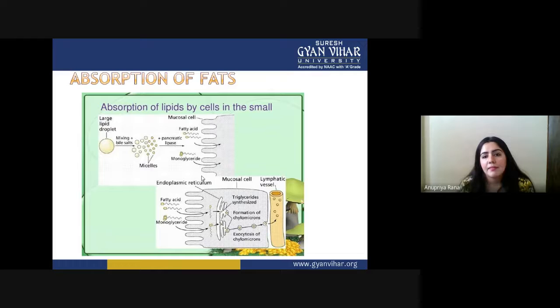Absorption of lipid by cells in the small intestine. You can see in the diagram how the large lipid droplet mixes with bile salt, converting into small molecules. Now the villi or mucosal cells absorb that. After absorption, in the endoplasmic reticulum there is synthesis of fat from the small molecules. Triglyceride formation is very important in energy production.